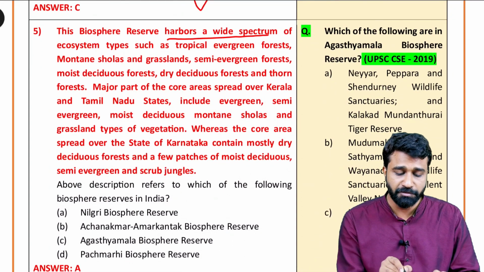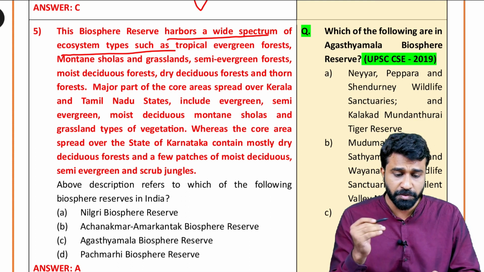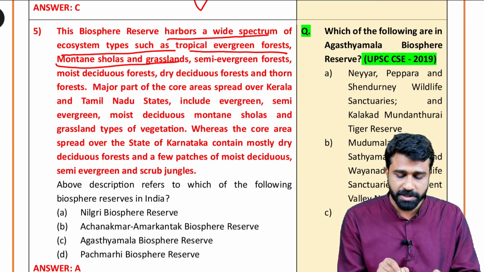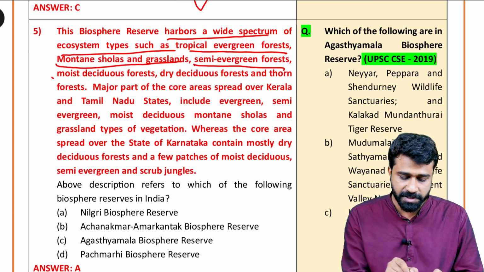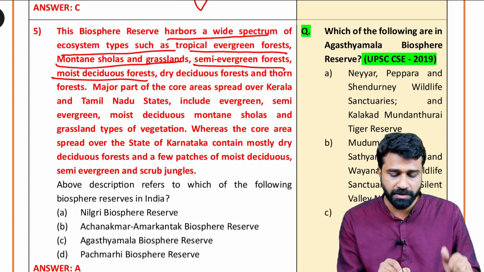Biosphere reserve harbors a wide spectrum of ecosystems. Just now I told you, after national parks and wildlife sanctuaries, we are coming to biosphere reserves. It is about tropical evergreen forest and mountain sholas, grasslands, semi-evergreen forest. We are talking about a biosphere reserve and its features. Now we are doing only the analysis part. We have to check where it is located, that is the fact part.